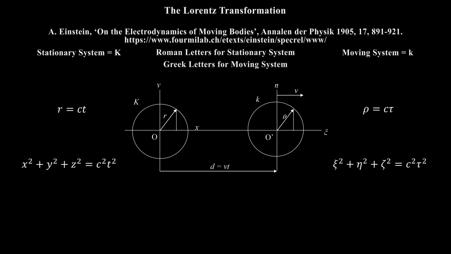Neither do they say that the center of the transformed wavefront in the moving system is located at the origin of that coordinate system. Einstein incorrectly assumed that form invariance of the theorem of Pythagoras under Lorentz transformation is also form invariance of the spherical shape of his expanding wave of light, and that his transformed wavefront is also centered at the origin of the moving coordinate system. But that does not follow. It is in fact false, as I will now prove.